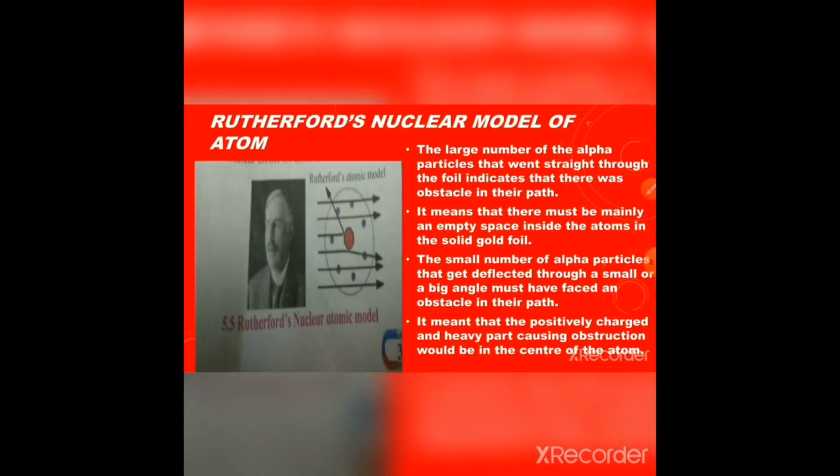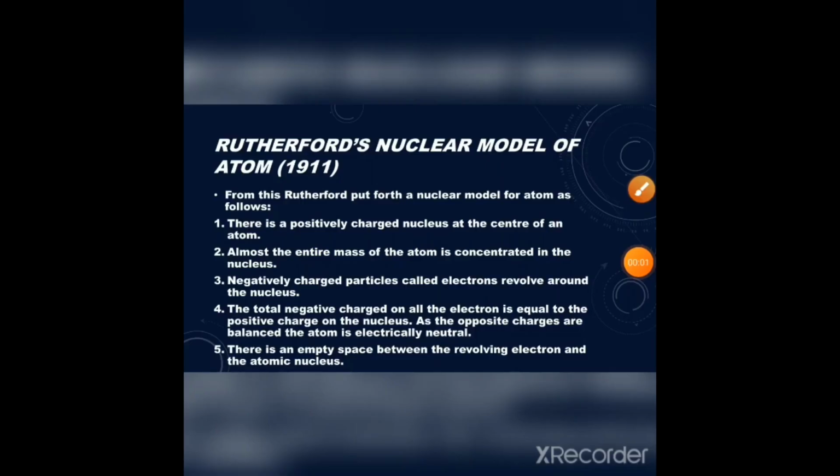The large number of alpha particles that went straight through the foil indicates that there were no obstacles in their path. It means that there must be mainly empty space inside the atoms in the solid gold foil. The small number of alpha particles that got deflected through a small or a big angle must have faced an obstacle in their path. It means that a positively charged and heavy part causing obstruction would be in the center of the atom. From this, Rutherford put forth a nuclear model for the atom as follows.